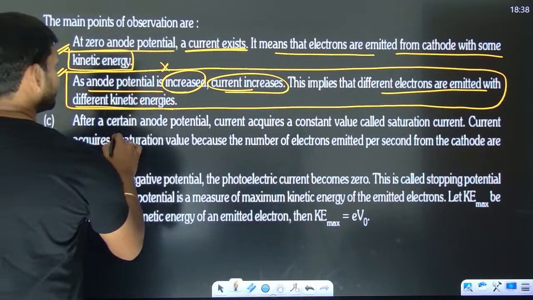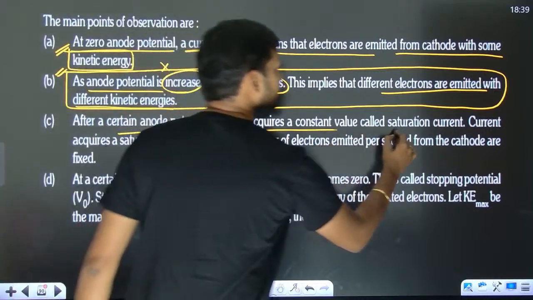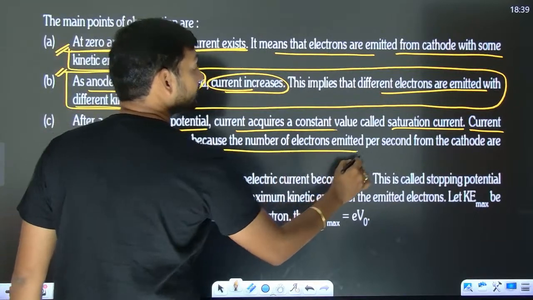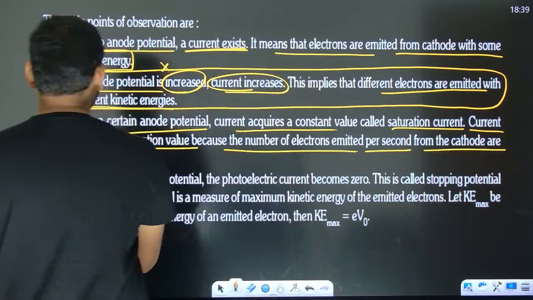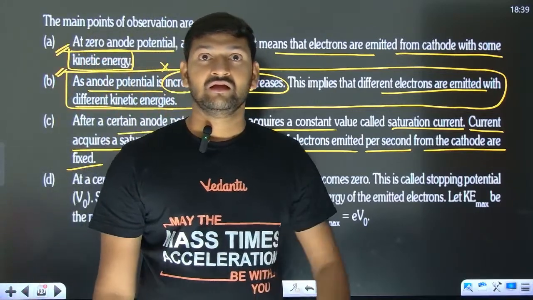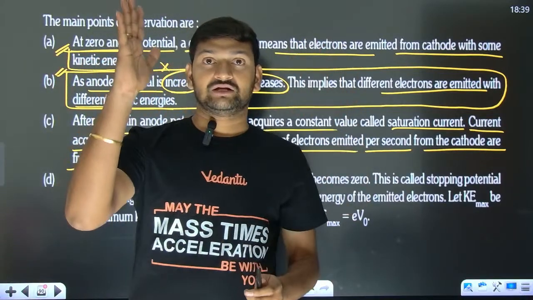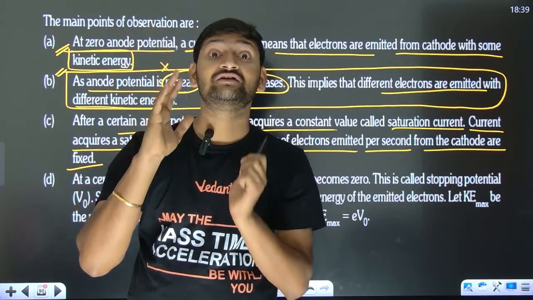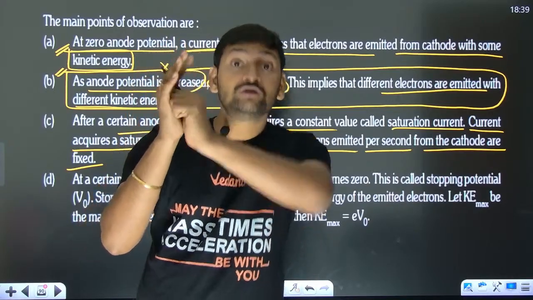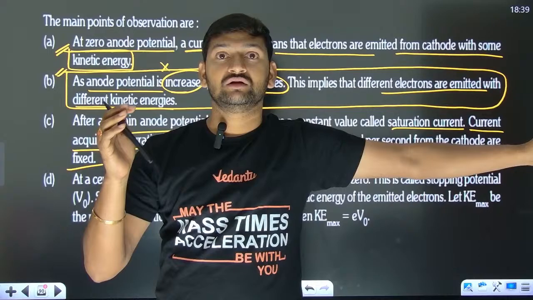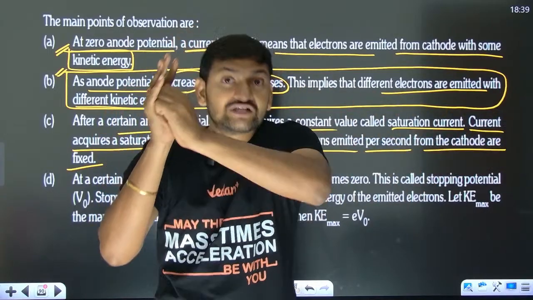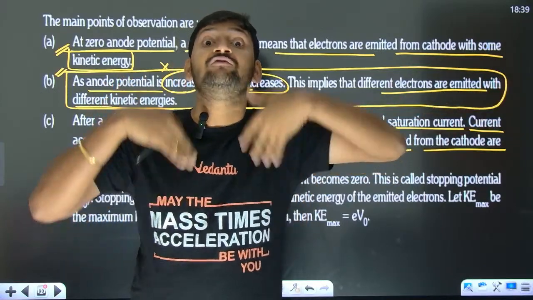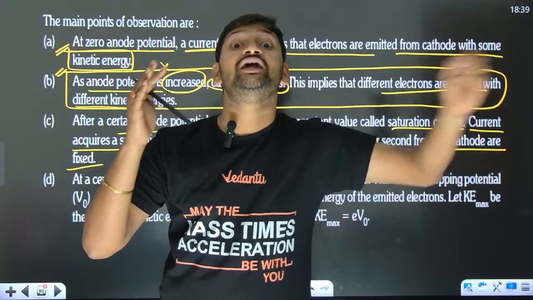Okay, after a certain anode potential, current acquires a constant value called saturation current, and the current acquires a saturation value because the number of electrons emitted per second from the cathode is fixed. I said this to you, right? Take the cathode plate. From the cathode plate, electrons are going to be emitted. The number of electrons coming out from that cathode is fixed. If you take all those electrons in no time, then they go very fast. Then you have to wait for the electrons to get created to take them.